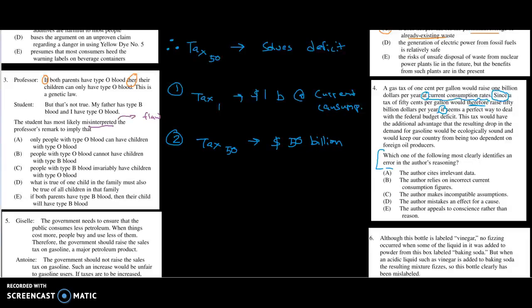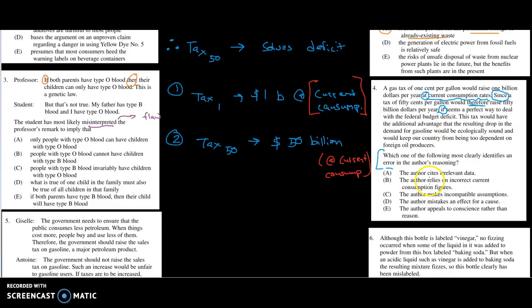Well, I think the flag is going to be when we say at current consumption, right? Given what we're doing right now, if we tax 1 cent, we're going to raise $1 billion. That doesn't necessarily mean that these things are equivalent, like just 50 times this. What's key is that we don't have the statement including at current consumption. This is my suspicion: we are equating these things, like, if I do this now, then if I do 50 times that, it's going to be 50 times as good. That may not necessarily fly.